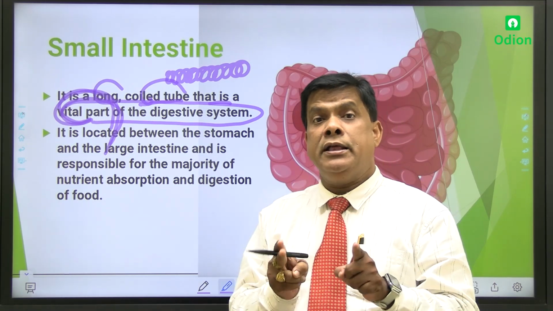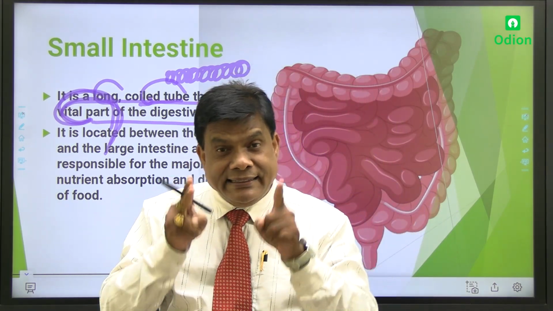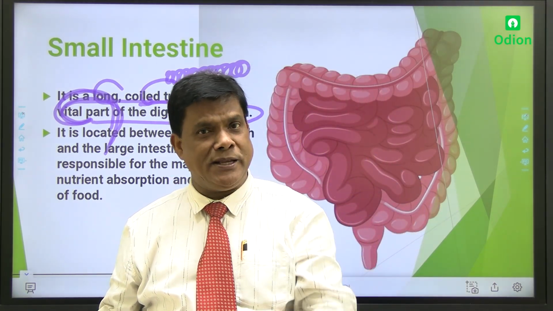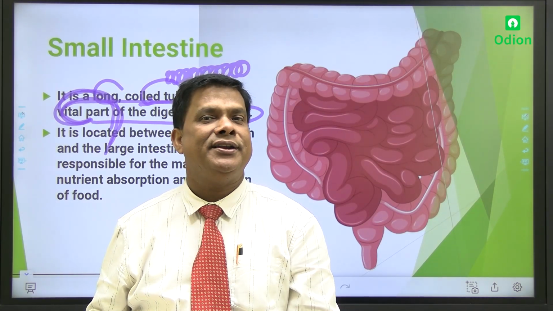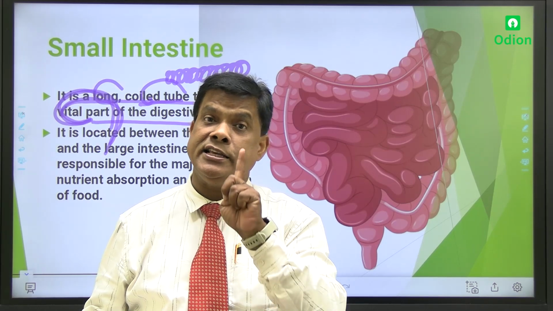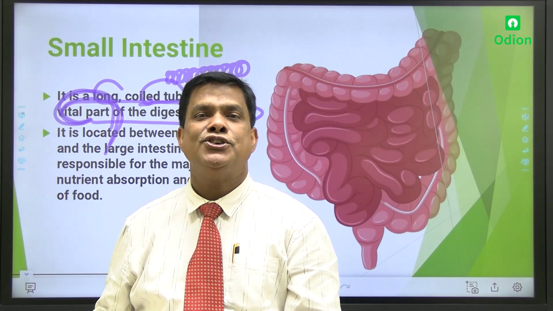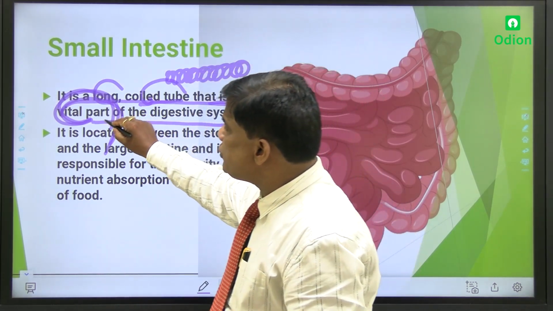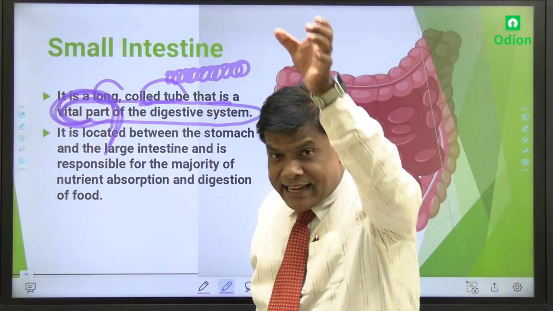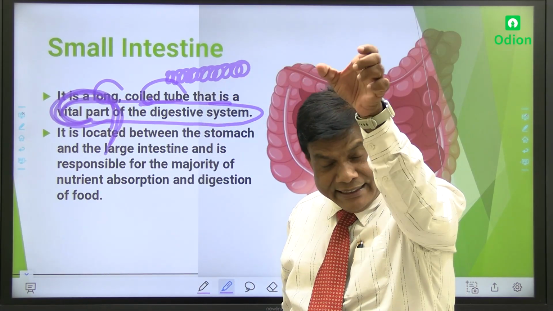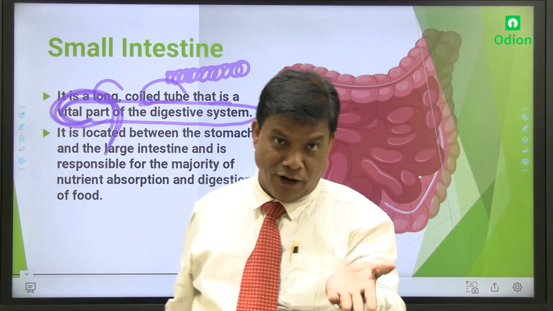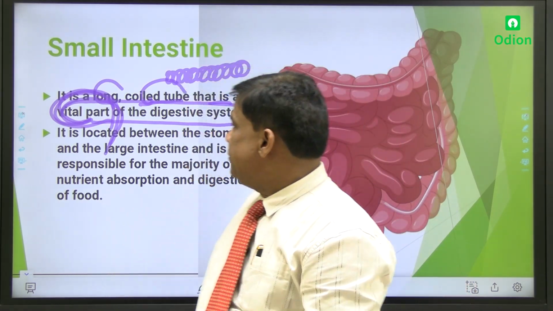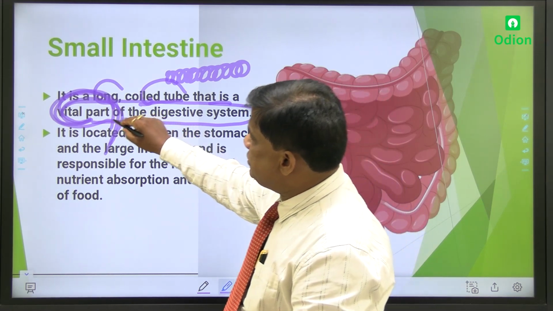The proper, the perfect and the entire digestion only takes place maximum to maximum in the small intestine, and the small intestine is responsible for that. So that's why it is the most important part in the entire alimentary canal or entire digestive system of all human beings like us. Am I clear? So, my dear, this is the vital part.